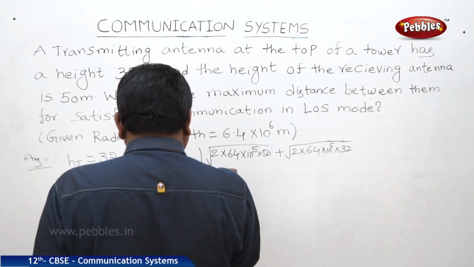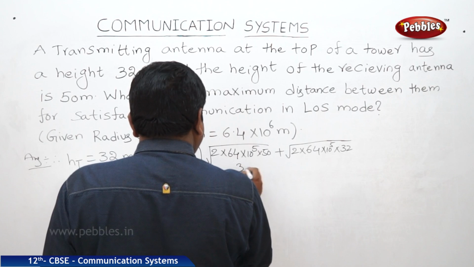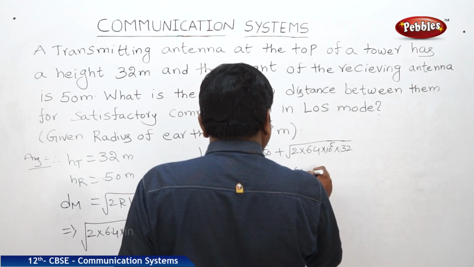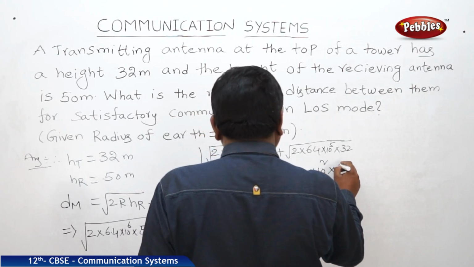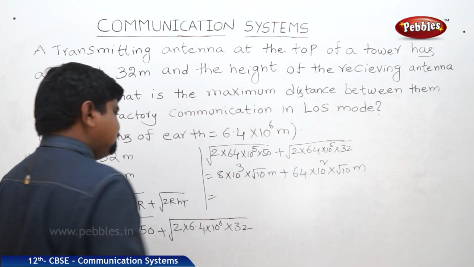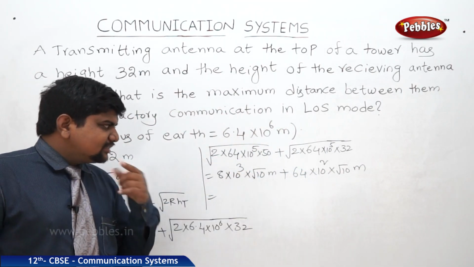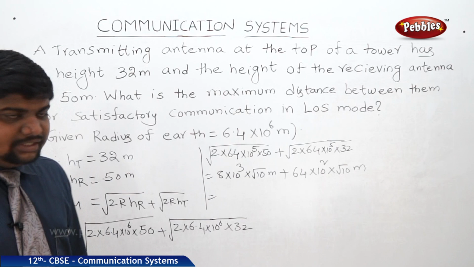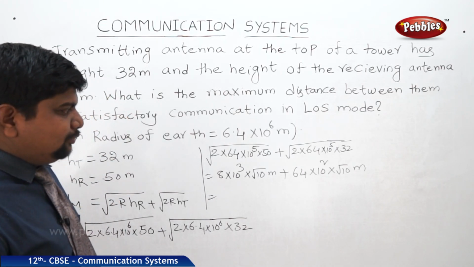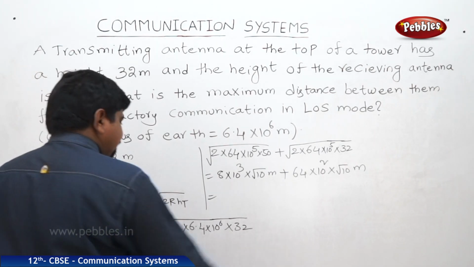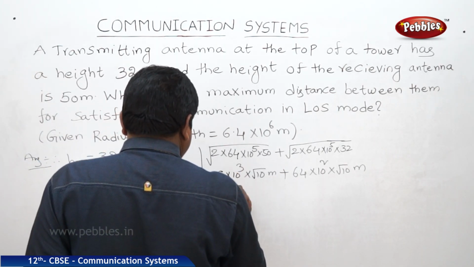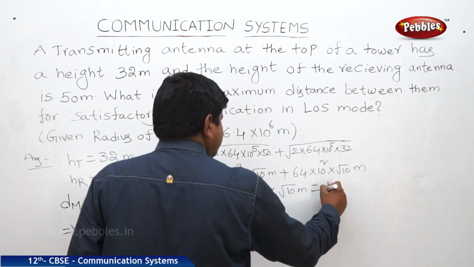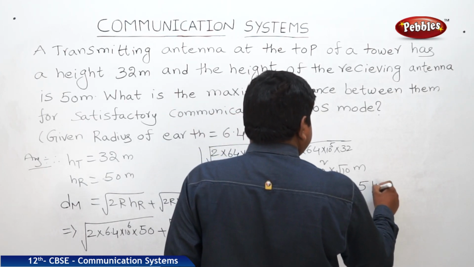So this one will become 8 into 10 to the power of 3 into root 10 meters plus this one is 64 into 10 square into root 10 meters. This is 8 into 10 cube into root 10. If we take root 10 as common, we can get 8,000 plus 6,400, 14,400. So 1200 into, we can write 3.14. So we will get approximately 45.5 kilometers. So we can get the answer 144 into 10 square into root 10 meters. This is equal to 45.5 kilometers.